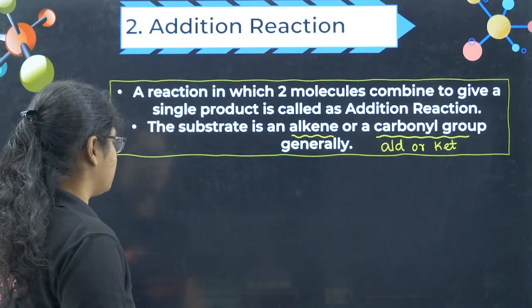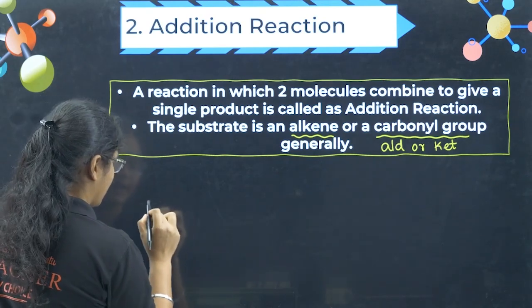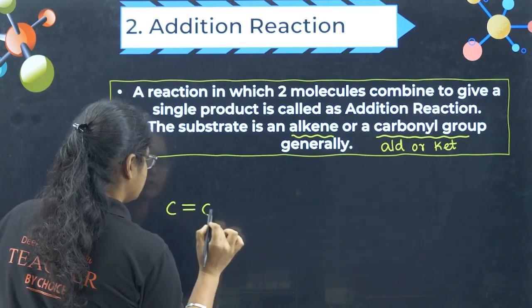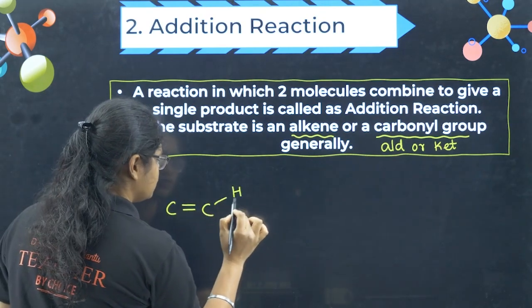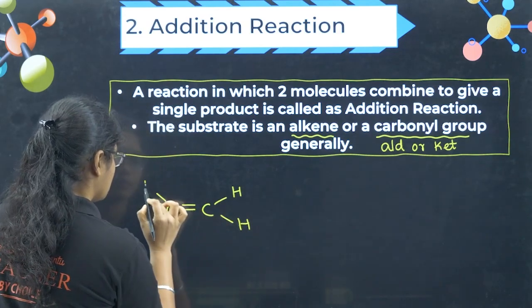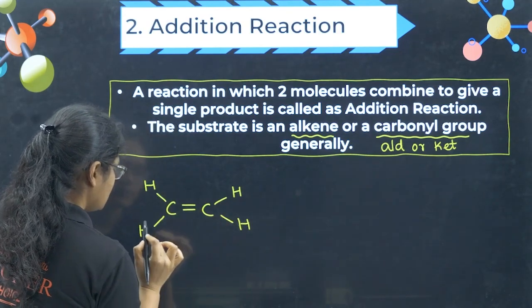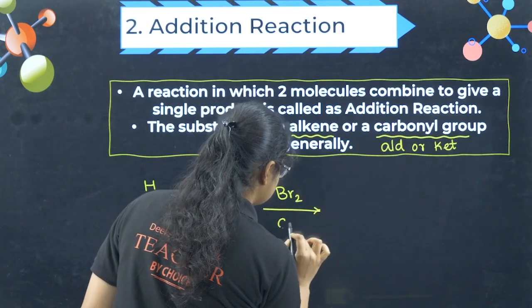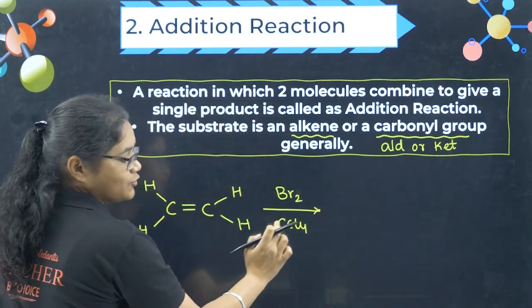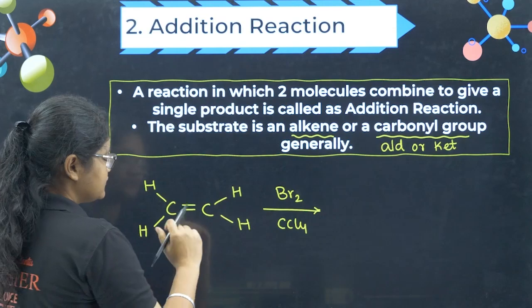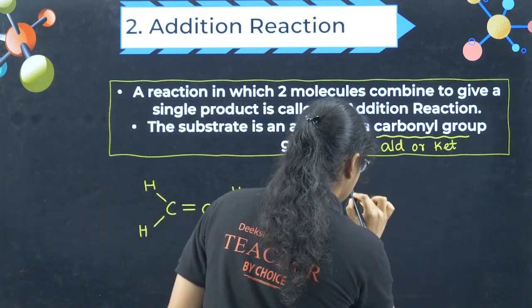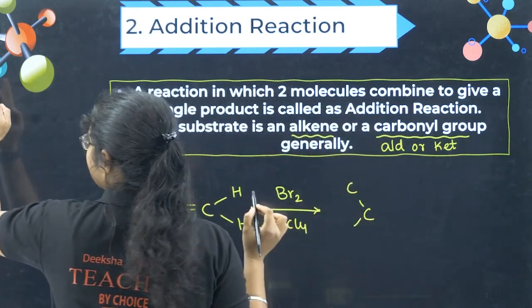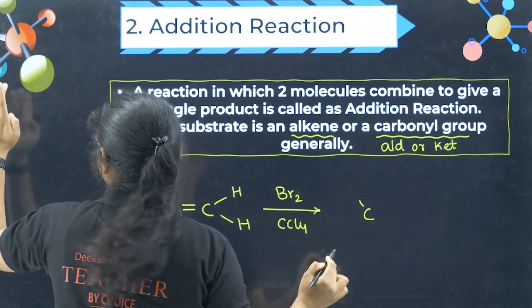Okay, so let us take one basic example. Suppose I have C double bond C, so alkene, I am taking CH2. Now suppose you are adding this one with Br2 in CCl4. So this is just a solvent, bromine is the reagent. So what will be the product here? Here the product will be, one second, yes.